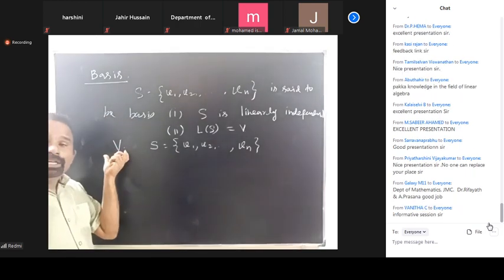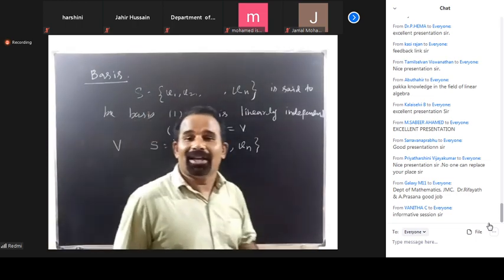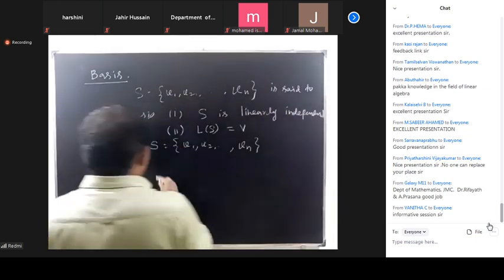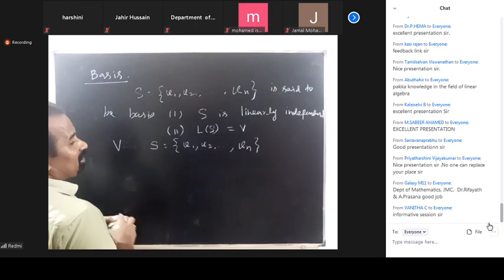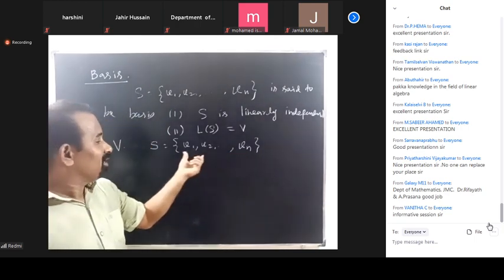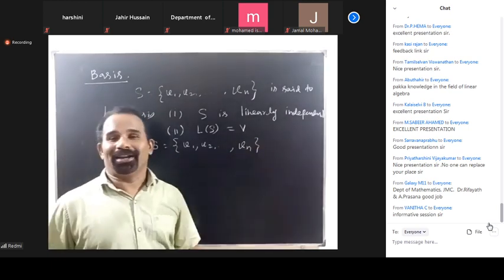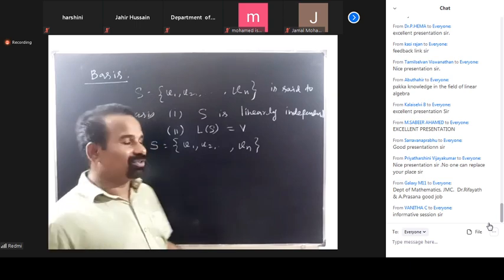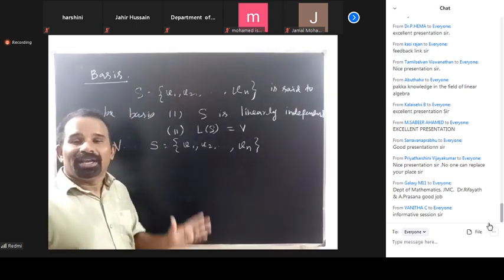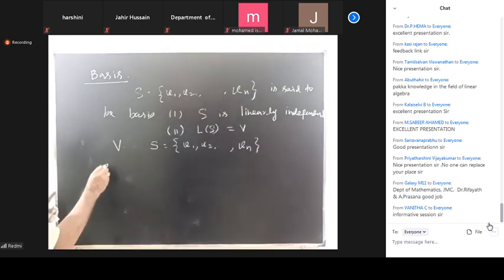Any two bases of the same vector space have the same dimension. Suppose there is another set consisting of m elements, and the sets are linearly independent, then the only possibility is m is equal to n. So therefore, any two bases of a vector space have the same dimension. Okay, so example.